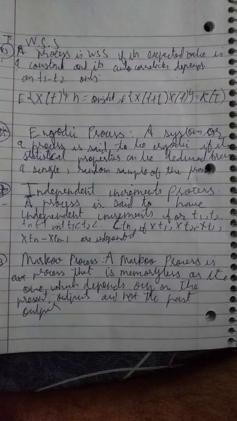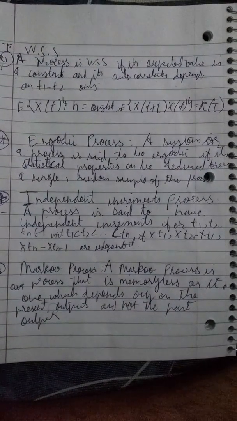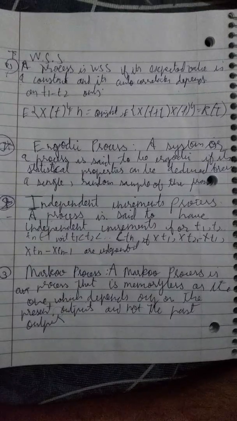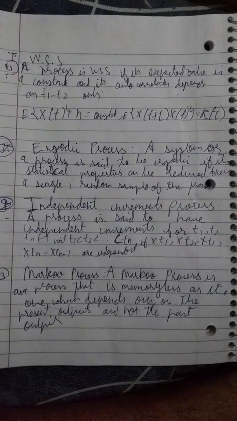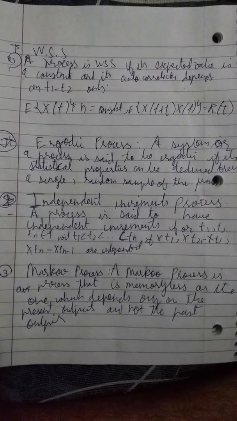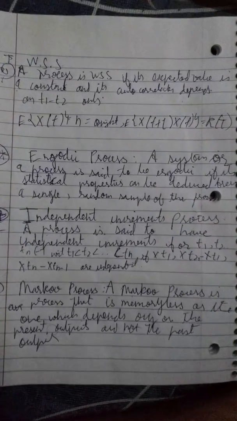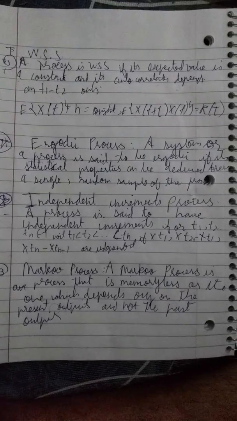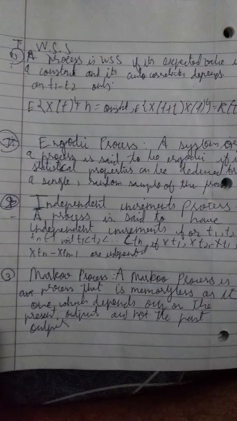Now, ergodic process. An ergodic process is a process in which all the statistical properties can be defined just by using a simple random sample of the process. Only one long random sample is required to find out all the various statistical properties.